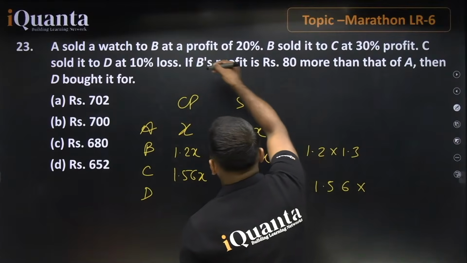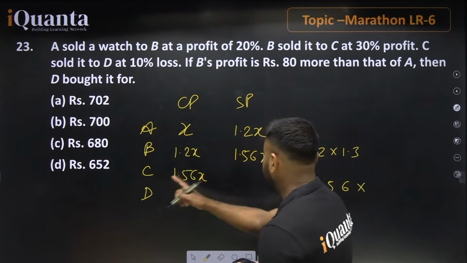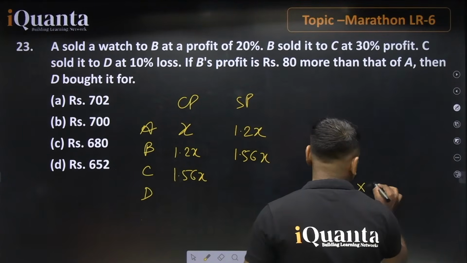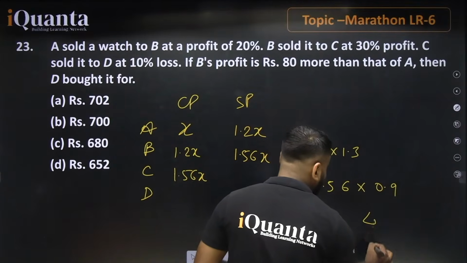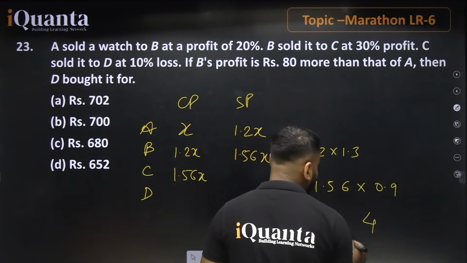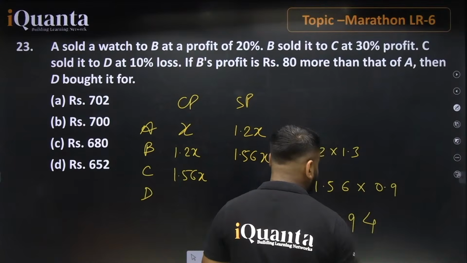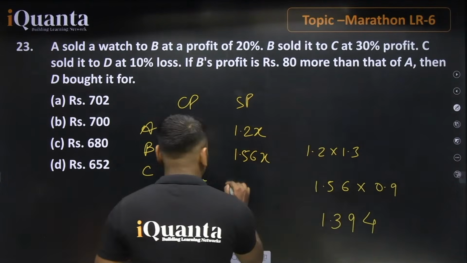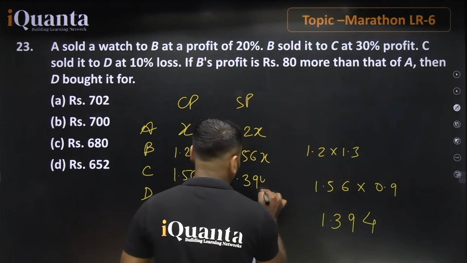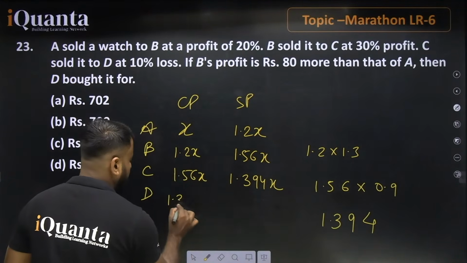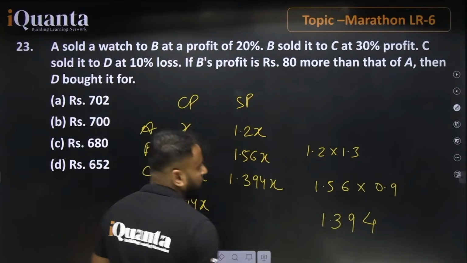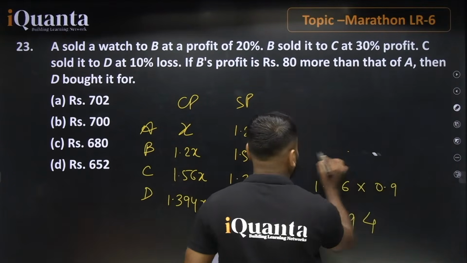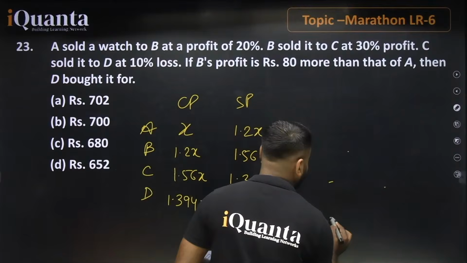90%, because it is a 10% loss. C is selling to D at 10% loss. It means 0.9. So 9 6s are 54, 5 remains, 9 5s are 45, 45 and 5 is 49, 4 remains, 9 1s are 9 and 4 is 13. So the value will be equal to 1.394x, this value is 1.394x, right?